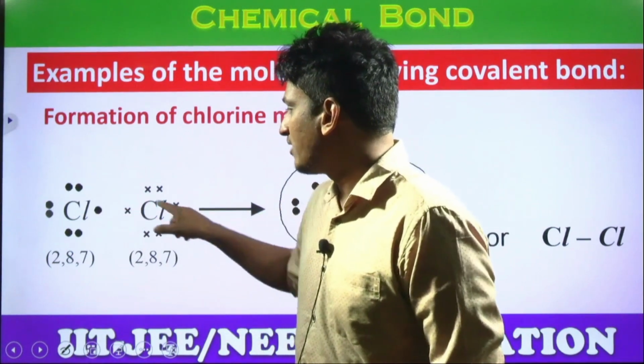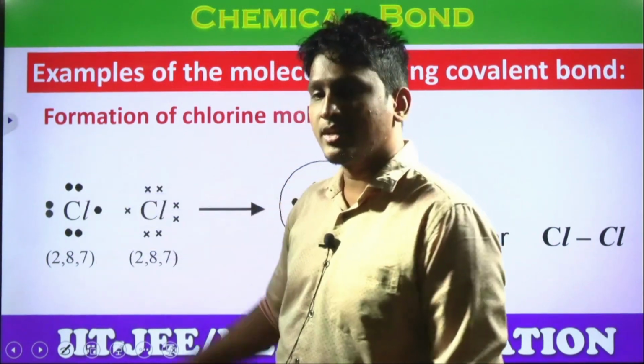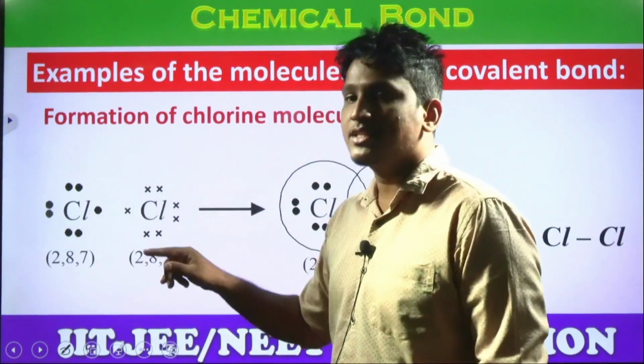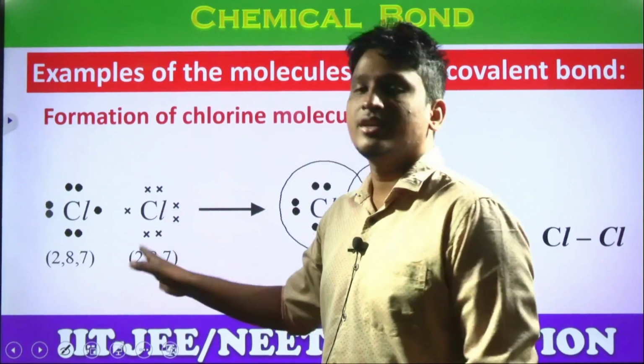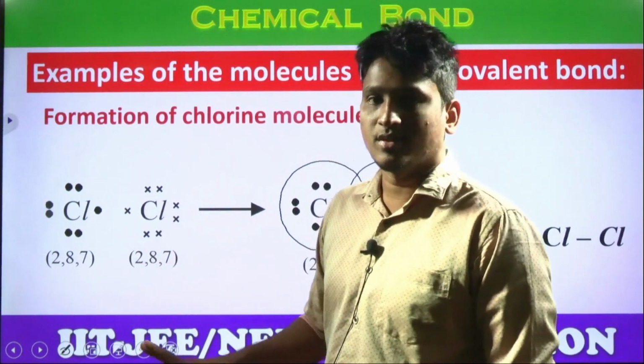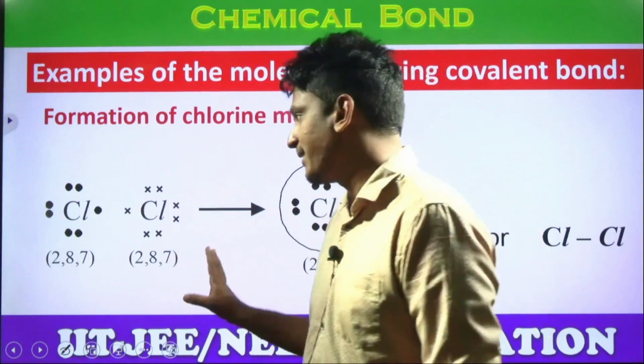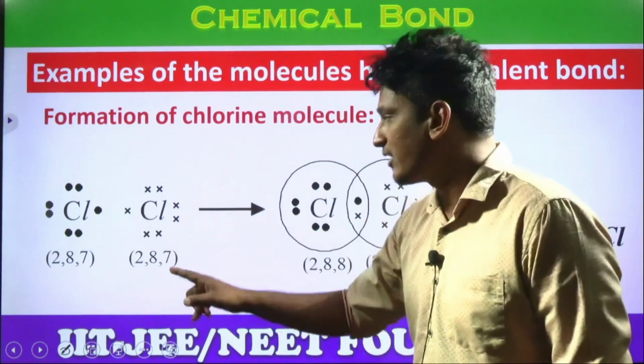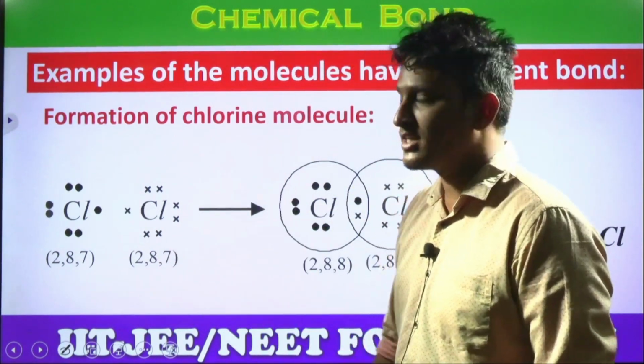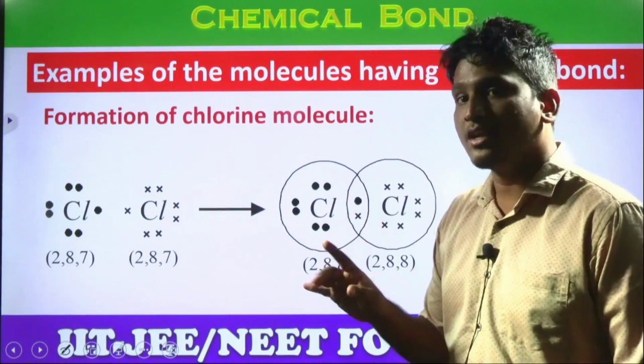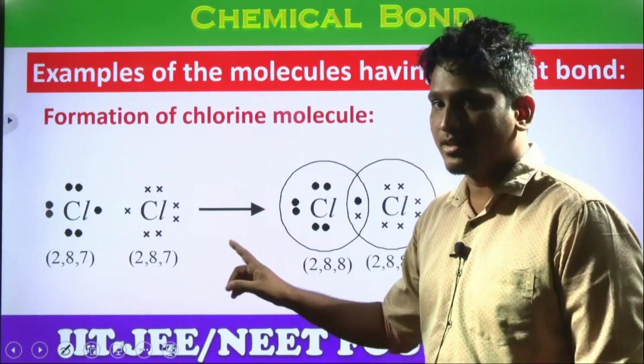Here, for one chlorine dots were represented, for another chlorine stars were represented, just to differentiate between the two chlorine atoms, that's it. Both indicate valence electrons only. So this chlorine shares 1 electron, and obviously the opposite chlorine also shares 1 electron only. Look at how to represent. I already told you Lewis dot symbols, yes or no?